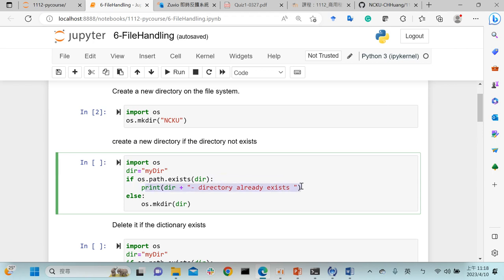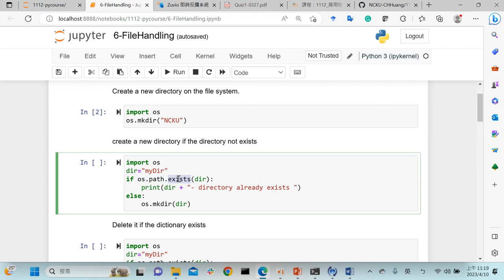That will print this statement or create another folder. Which one is correct? If you think it's the first one, please raise your hand. Will this program show directory already exists? If you think it's the second one, please raise your hand. No people? Okay.